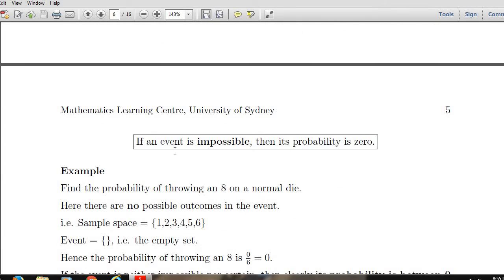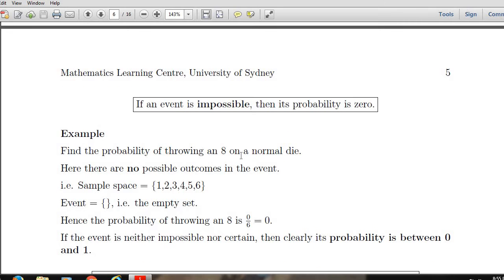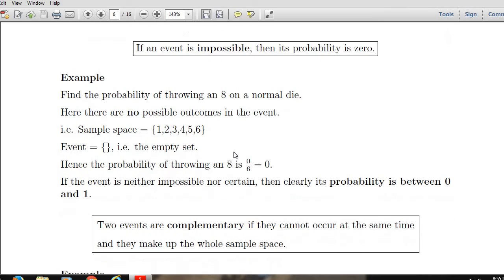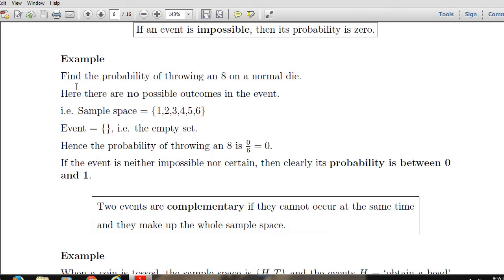Next, if an event is impossible, then its probability is 0. If an event is certain, then its probability is 1, and if an event is impossible, then its probability is 0. Take an example. Find the probability of throwing an 8 on a normal die.